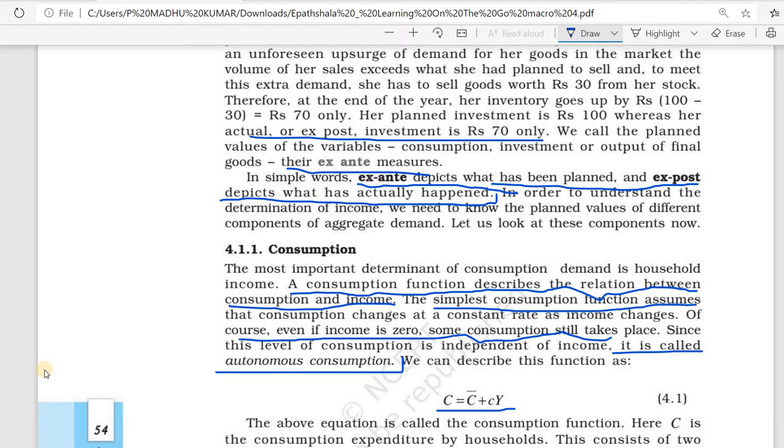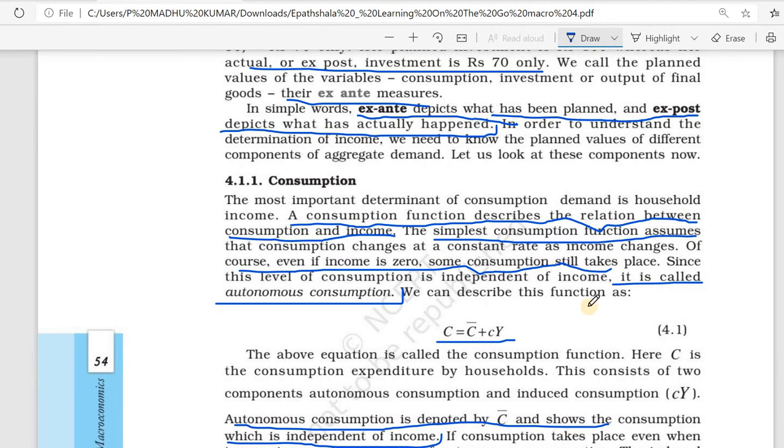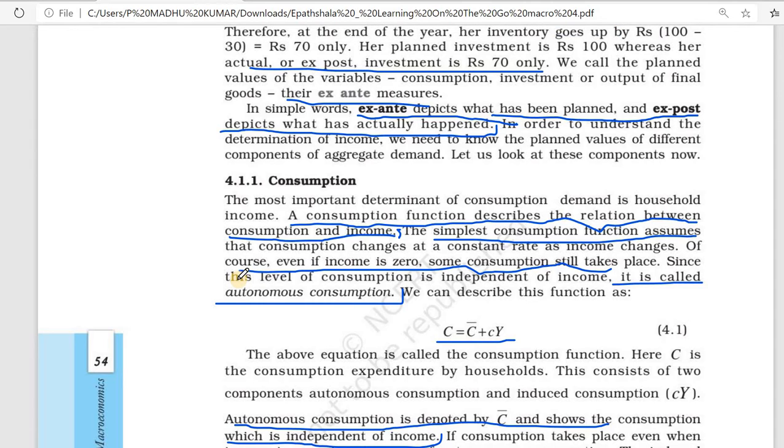Here you can see the equation. What is a consumption function? A consumption function describes the relationship between consumption and income. The simplest consumption function assumes that consumption changes at a constant rate as income increases. Means when income changes, automatically consumption also will change. When our income is more, we will spend more money for consumption. When our income is less, we will buy fewer goods and services because our income is less.